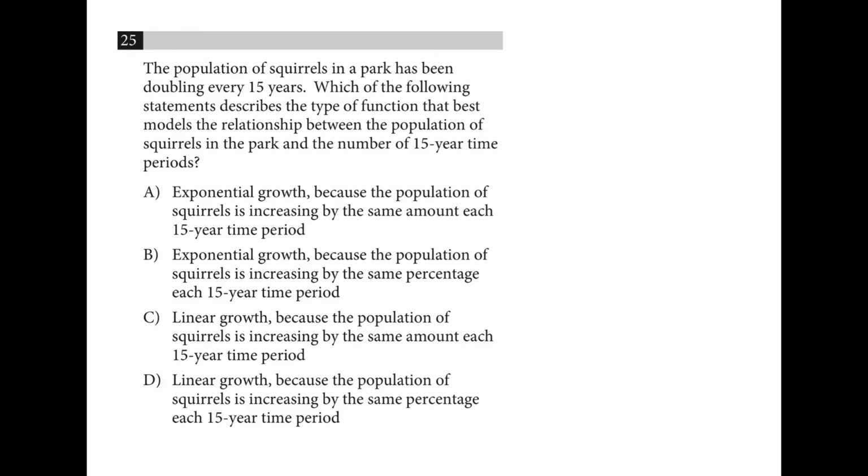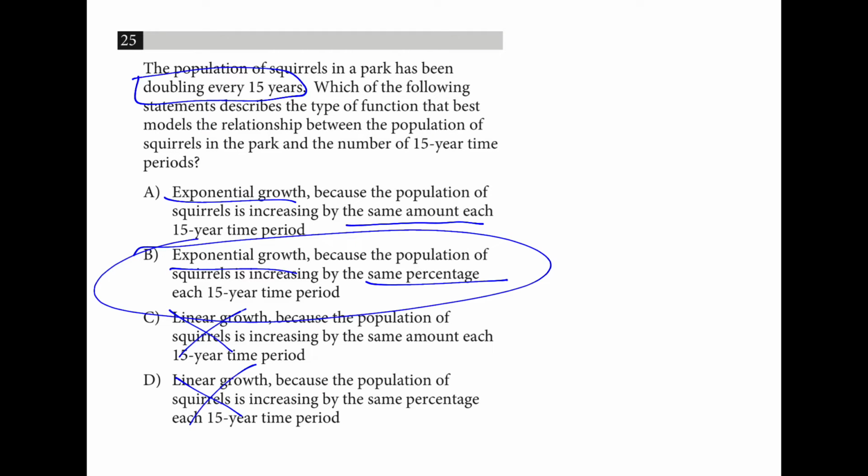The population of squirrels has been doubling every 15 years. So right off the bat, that tells us it's not linear growth because of the word doubling. And if you read the description following exponential growth, is the population increasing by the same amount or by the same percentage? And the same percentage is correct. If it was the same amount, it would be linear.